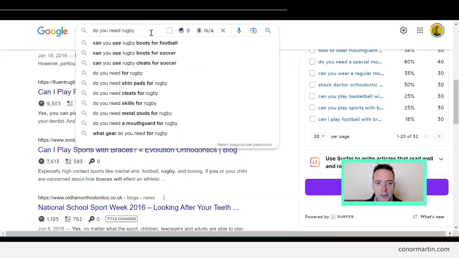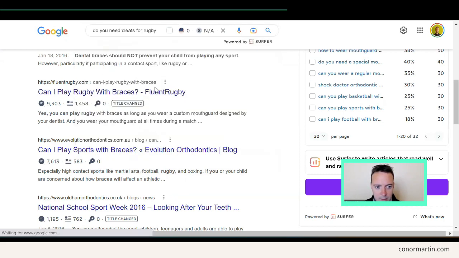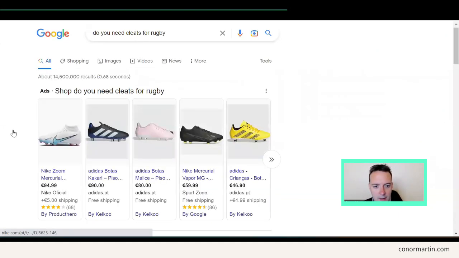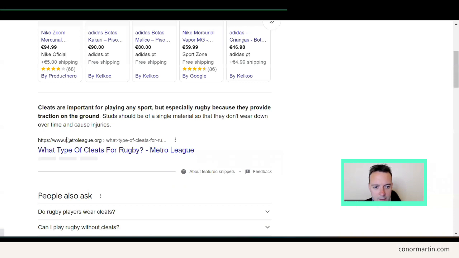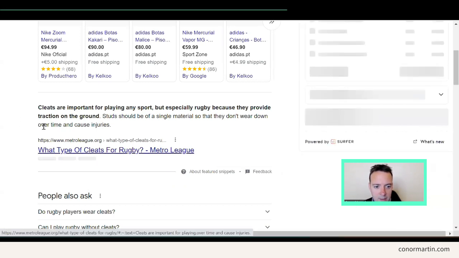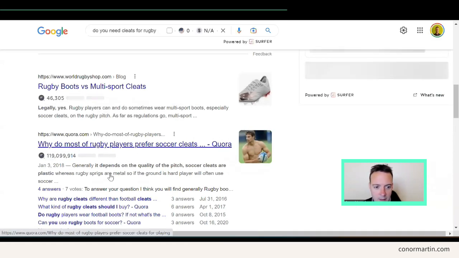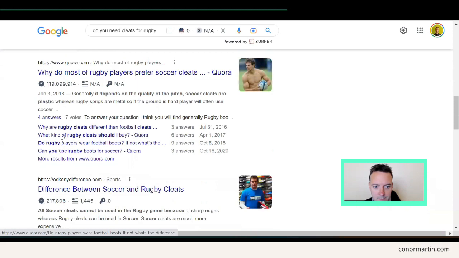rugby? So here we have lots of nice questions here. Do you need cleats for rugby? Okay, they're the type of boots, right, that people call cleats in America. That could be a really good question, right? That people ask because it's targeted at an American audience, right? They use this word cleats, but it has been answered here already. But maybe, yeah, look, this is an excellent topic, right? Lots of people are asking this question. This is a really good question.